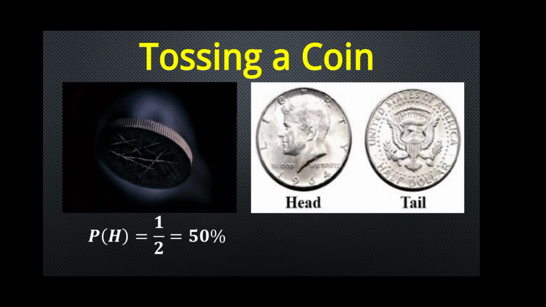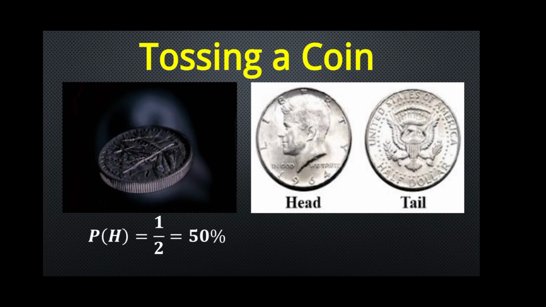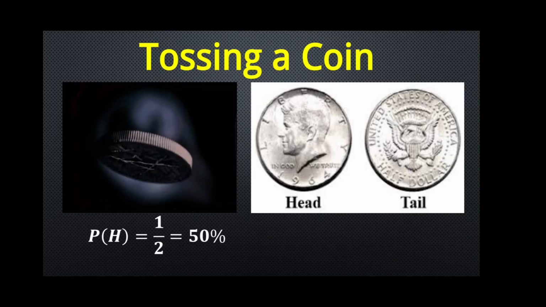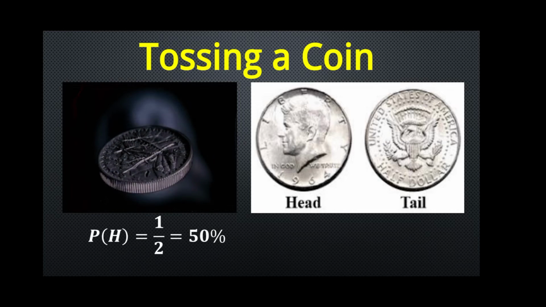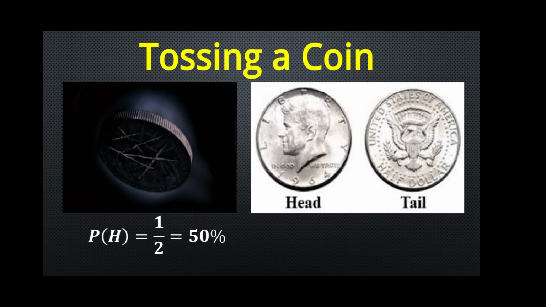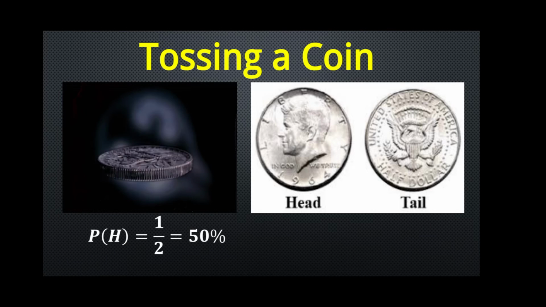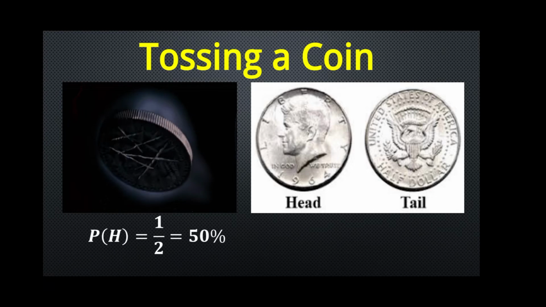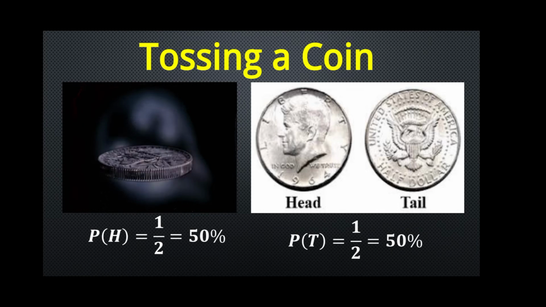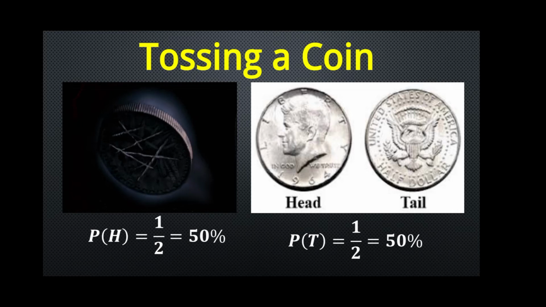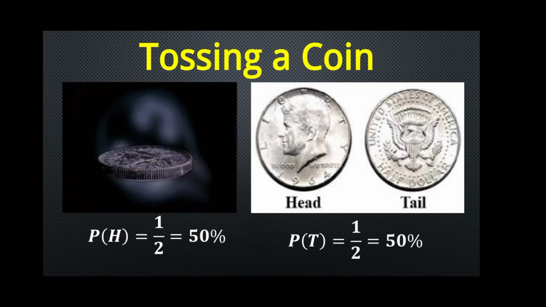The number of ways of getting head is equal to 1. What are the total possible events? We can get a head or tail. There are 2 in total. So, probability of getting head is equal to 1 by 2, which is 50%. What is the probability of getting tail? P of T is equal to 1 by 2, which is also 50%.